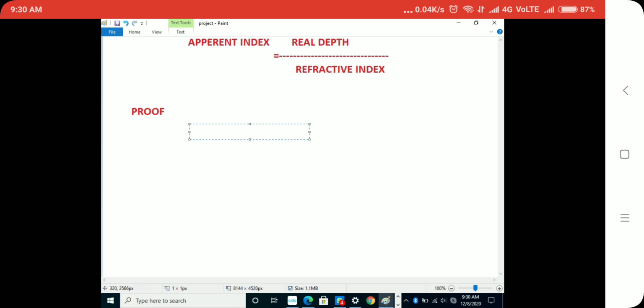I have to prove it to you guys, so let me write the proof. Let n be the refractive index, then n raised to the power aw, which means air and water.